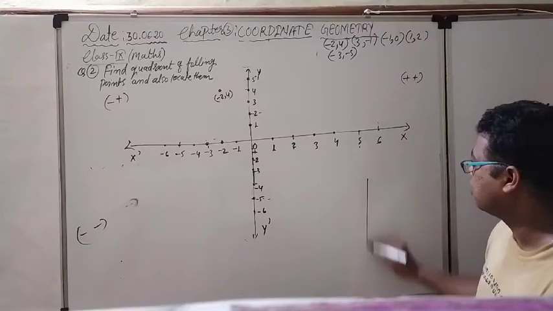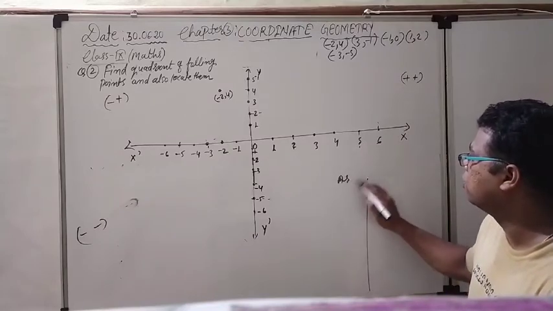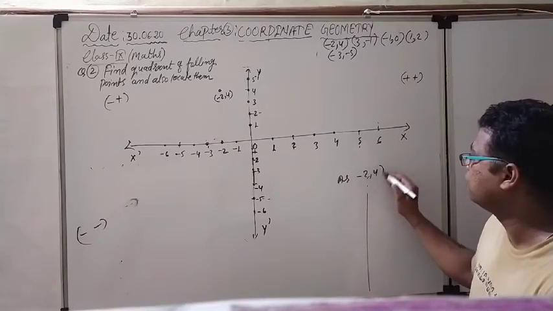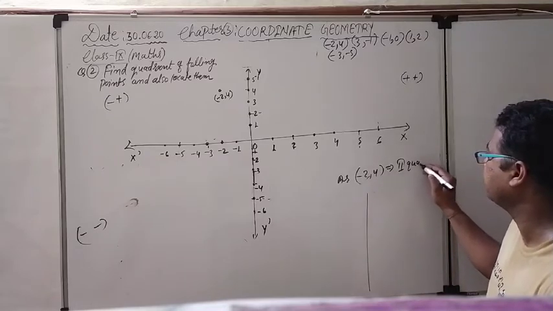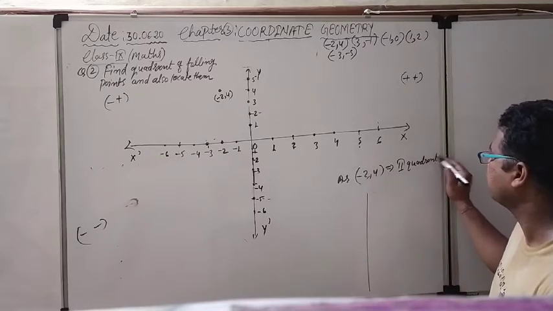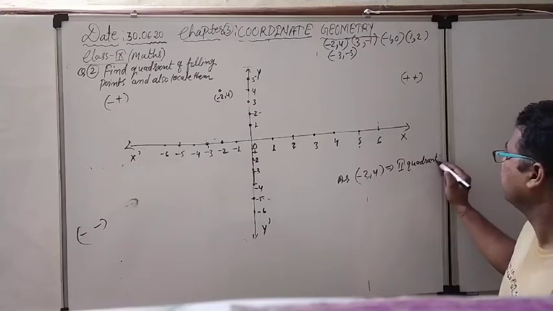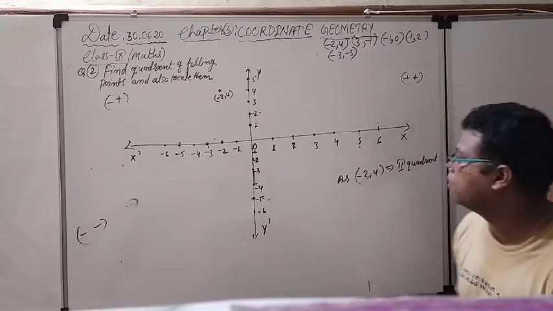So right now I am going to give the answers also. Minus 2, 4, actually it is in the second quadrant. Okay, space is not there, that's why we have to adjust the space, no problem.